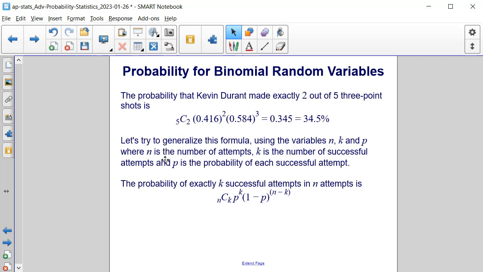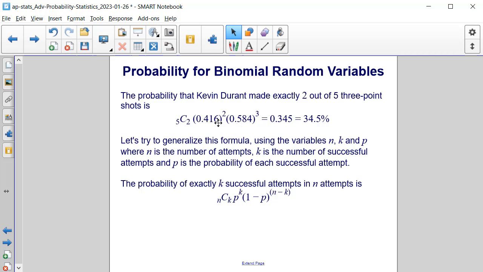So n is the number of attempts, k, 2, is the successful attempts, so that's the combination of n objects taking k at a time, times this 416 thousandths, which was the success rate, or the probability of each successful attempt. So that was p to the second, which matches the k value in the combination. So we have p to the k.